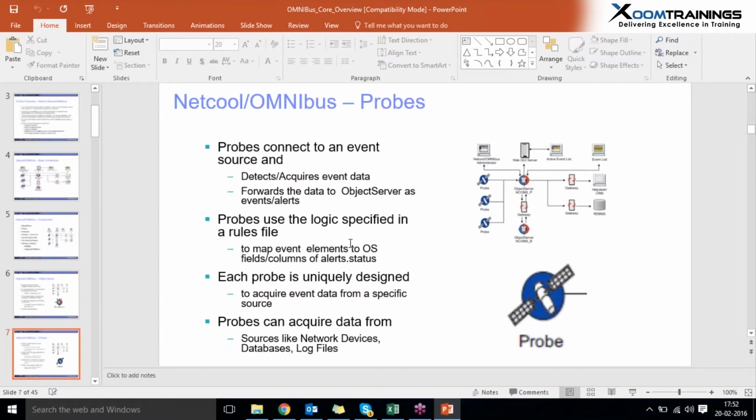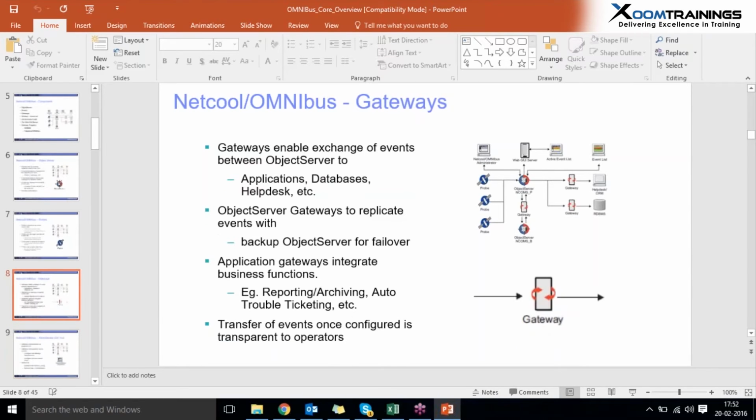Whereas the passive probe waits for the event that should be fired to the probe. Whenever events are fired to this probe using SNMP of the system, only then does the probe send those events to the Netcool Omnibus. And each probe is uniquely designed to acquire event data. Probes can acquire data from sources like network devices, databases, log files, everywhere. And coming to the gateways, gateways enable exchange of events between the object server and third parties like databases and also helpdesks. Why? Because the name gateway itself indicates a channel.